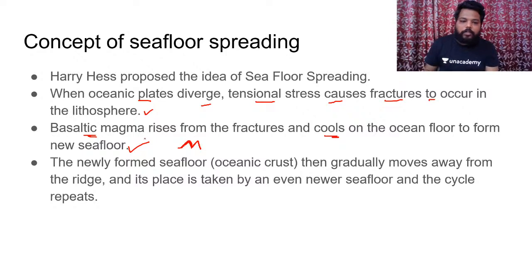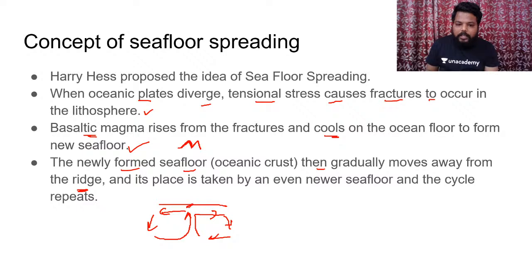Clear? If you see, the newly formed seafloor gradually moves away from the ridge. Why is it moving gradually away from the ridge? Because near the ascending limb on the oceanic crust, we have the formation of the mid-oceanic ridges, but adjacent to this we have the diverging limb.